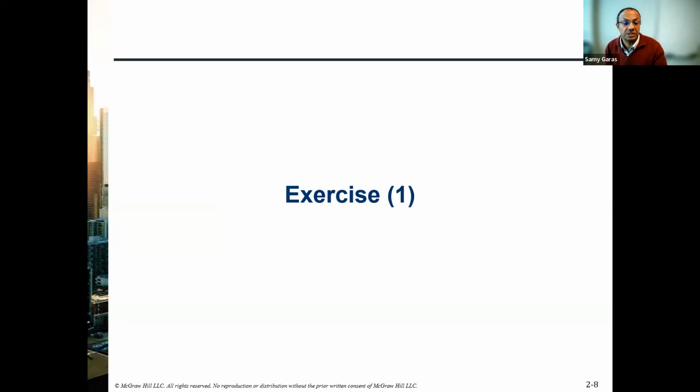So now let us jump to the first exercise. And I'm going to do them in parallel. So let me make it here. So first here is the exercise. Second, here is the journal entries. Yep, here is the presentation.